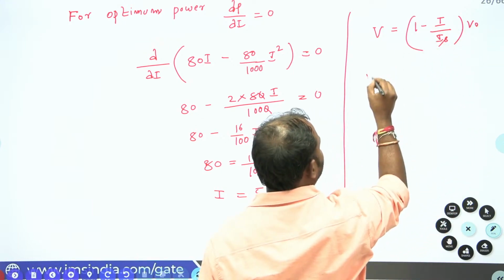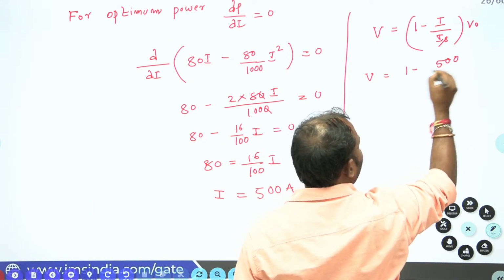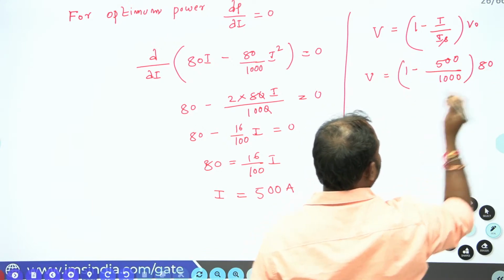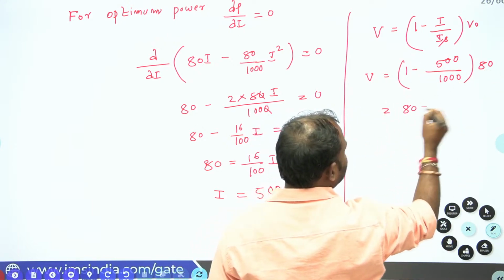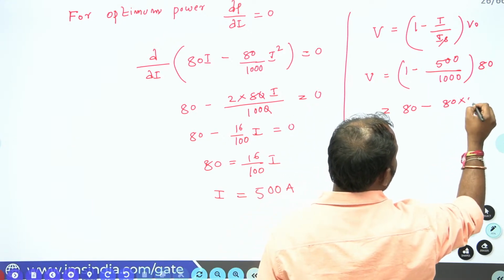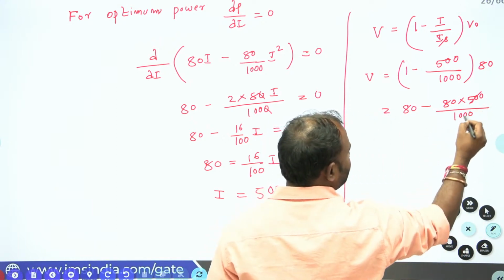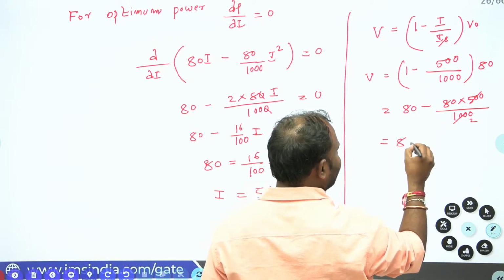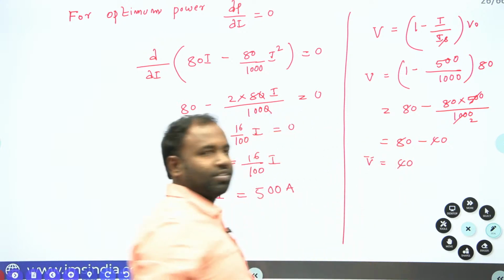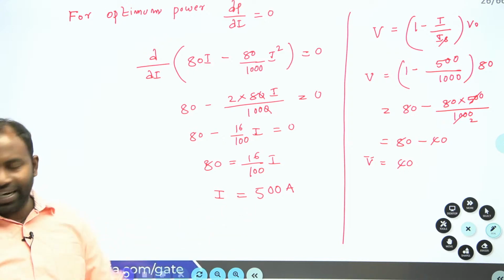So 1 minus 500 over my short circuit current 1000, into 80, such that 80 minus 80 into 500 divided by 1000. Now the zeros will get cancelled. Here it is 80 minus 40, such that my voltage is equal to 40. Hope you understand. Now I got I and also V.